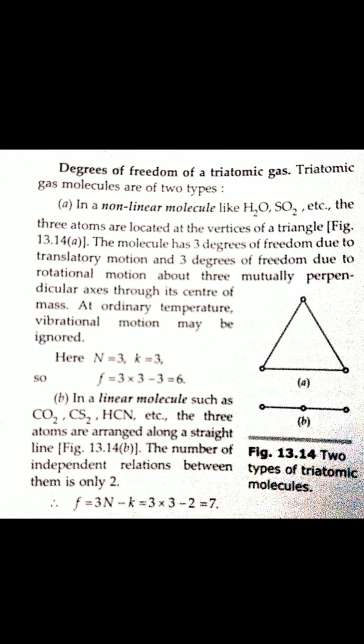Now in the second figure, if the particles are situated this way, there are 2 independent relations, k equals 2. So in this case the degrees of freedom will be 7. So it has two possible cases. One is for nonlinear molecules like H2O, SO2, and the other for linear molecules like CO2, CS2, ACN. So two cases are possible. Clear?